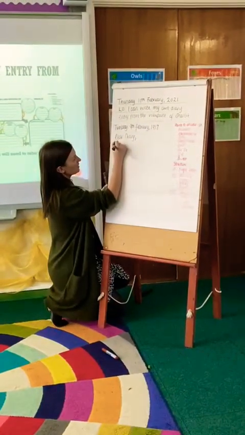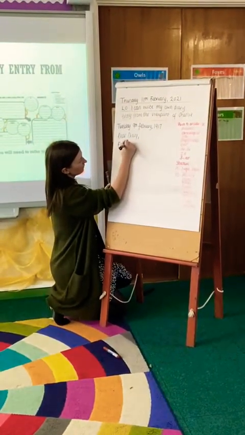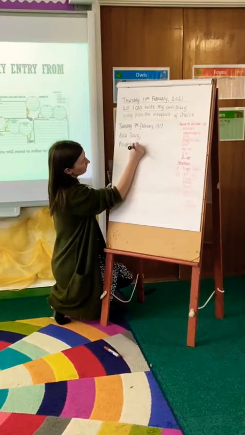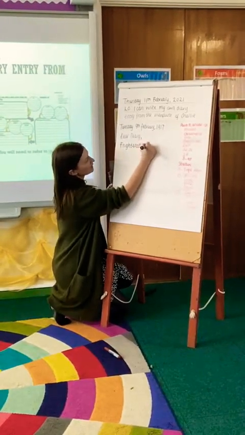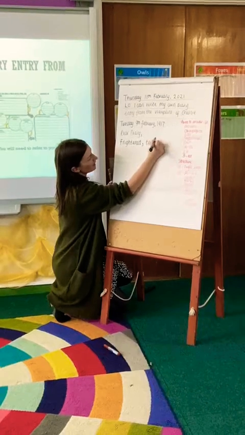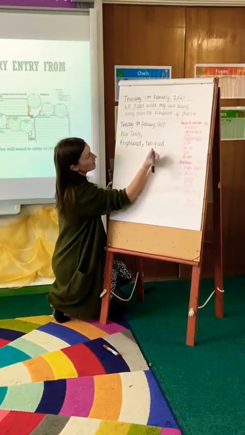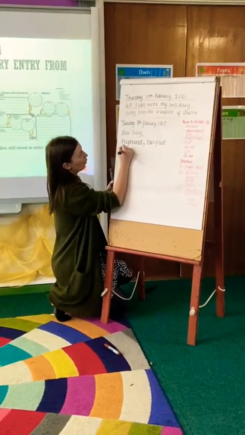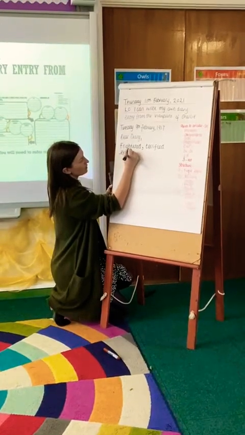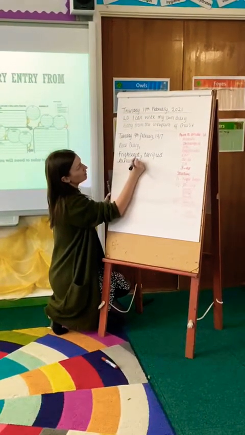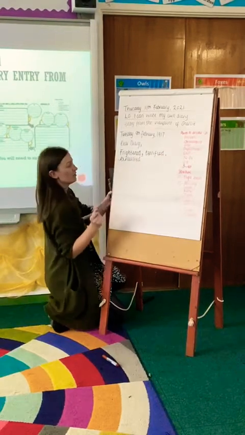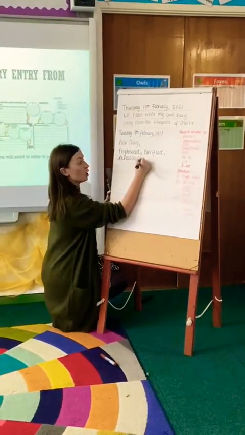So, frightened, terrified. Oh, I was going to put 'and' there, but I've remembered it's not an 'and' in the example. Frightened, terrified, exhausted. The comma comes afterwards.